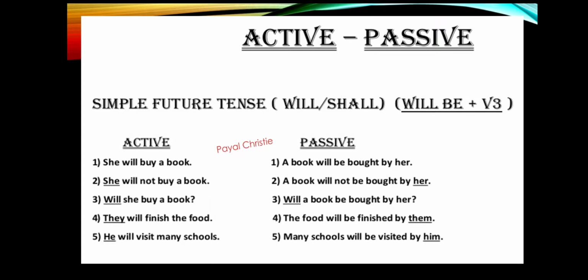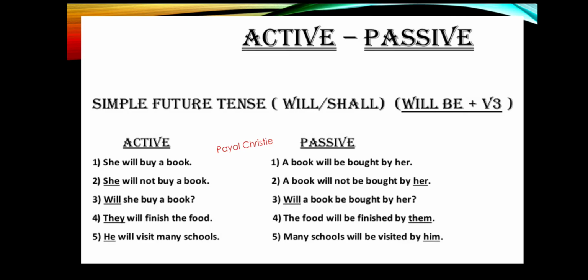She will buy a book. Now as we know, we have to remember three things in an active sentence, that is subject plus verb plus object. Earlier also I had discussed how to change the active sentence into passive in my prior sessions.